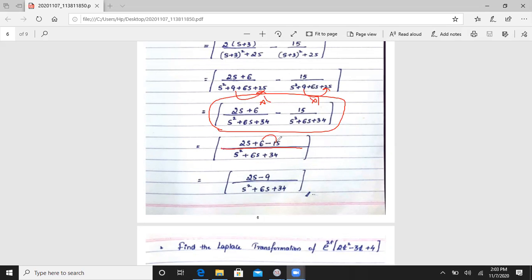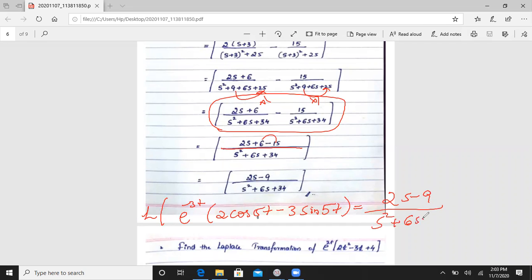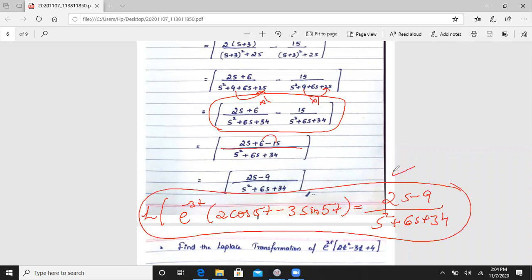So our final resultant value, that is the Laplace transformation of e to the power minus 3t into 2 cos pi t minus 3 sin pi t, is equal to 2s minus 9 divided by s square plus 6s plus 34. Okay, you have to write this one also.